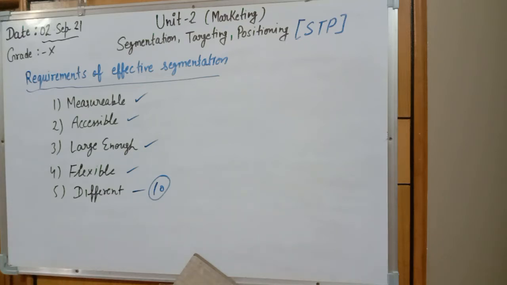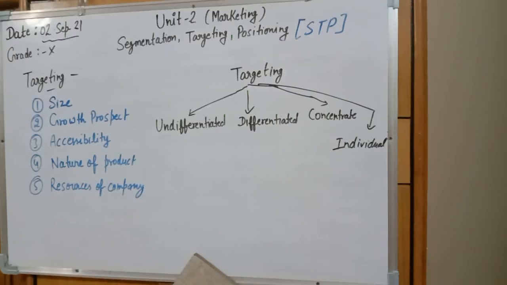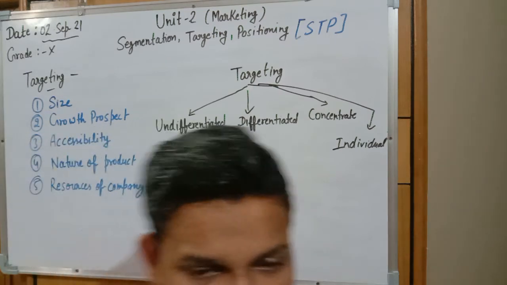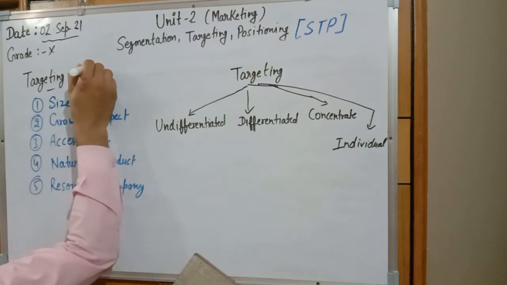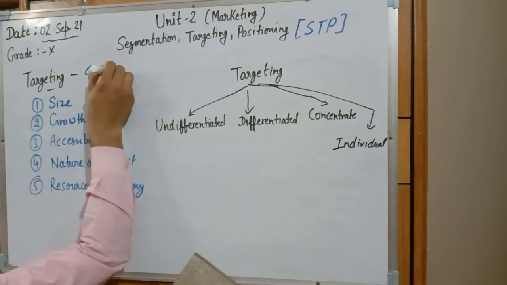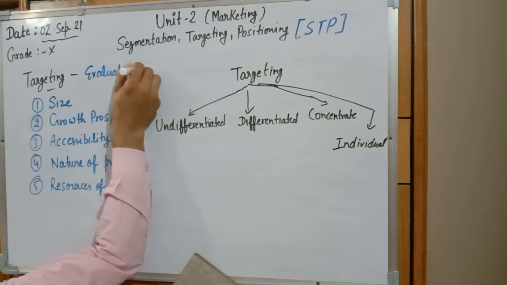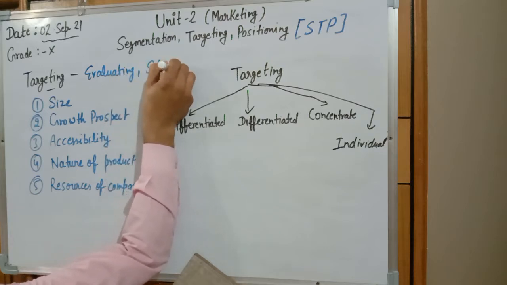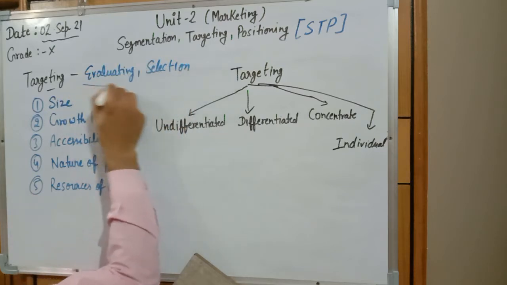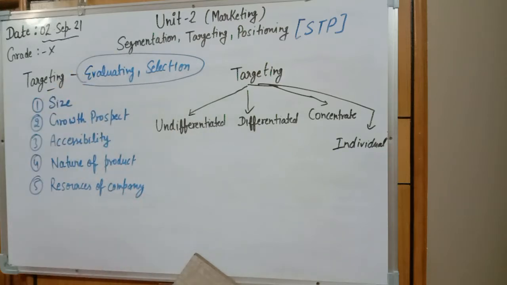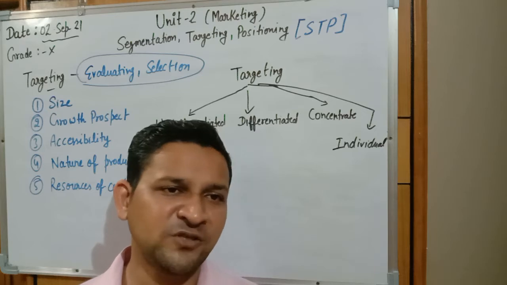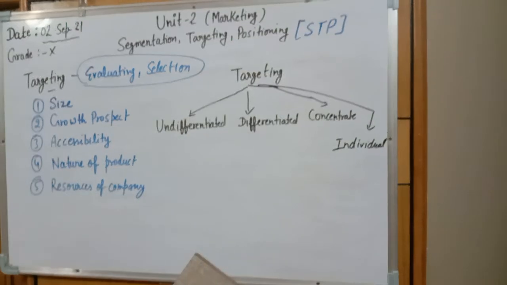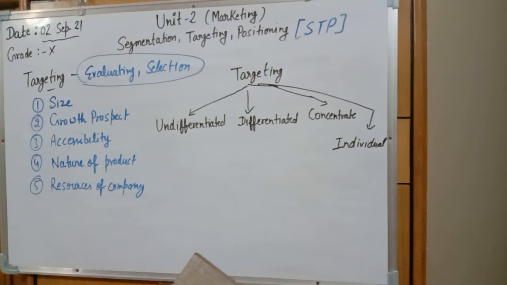Next part is targeting. The concept of targeting contains two steps. Step 1 is evaluating, and step 2 is selection. So, what is the report given in segmentation? All segmentation reports will be evaluated first, to see which one is good or has the quality features. And the evaluation of reports can be done on the basis of 5 factors.